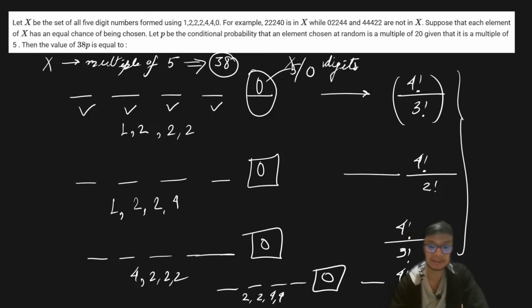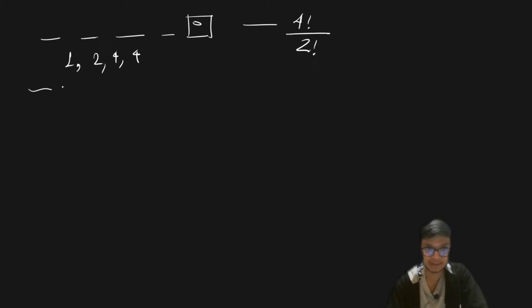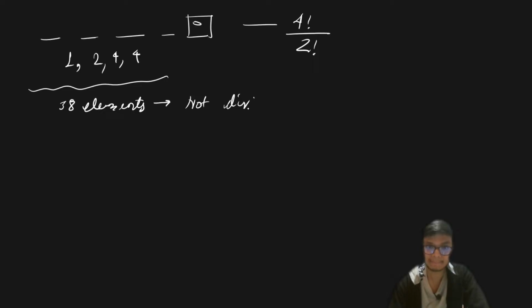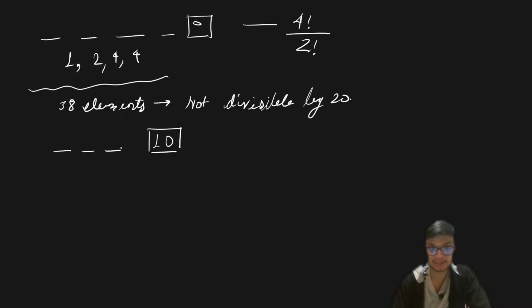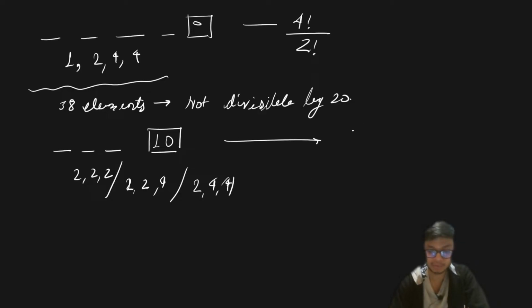So if I need to calculate the number of elements, from these 38 elements, if I counted the elements not divisible by 20, then I'm just having the last digit fixed as 10. In that case I will have the 3 digits to figure out, either it can be 2 2 2, or it will be like 2 2 and 4, or it will be like 2 4 4, right? So all these cases, and if you just count it up,